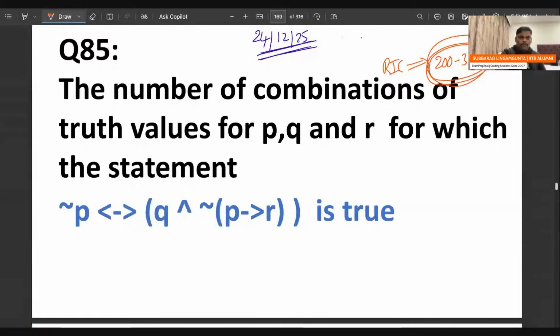How many combinations is this statement going to be true? Best questions will be explained. Now see this one.